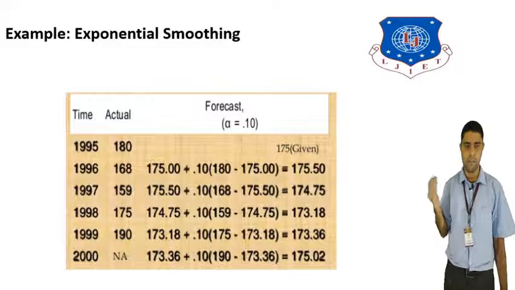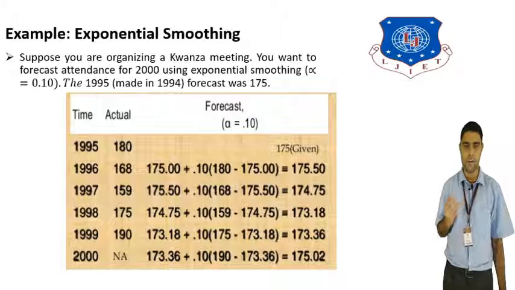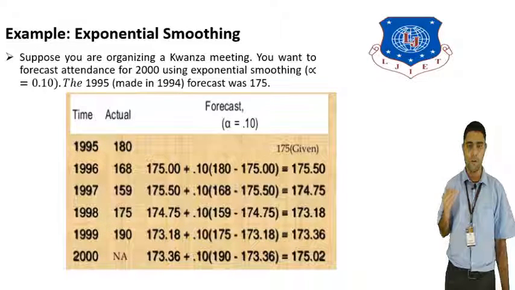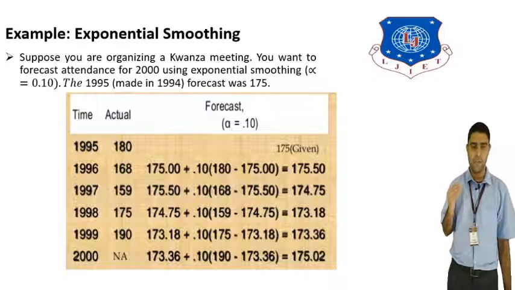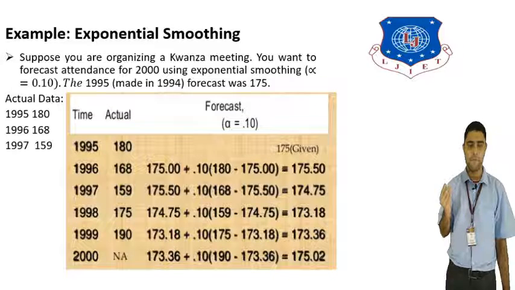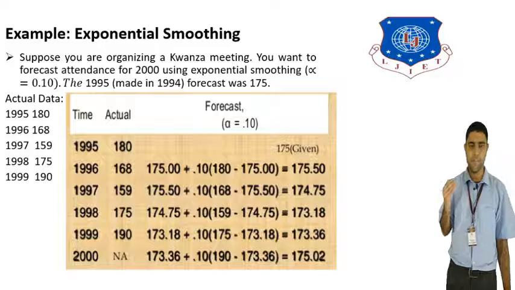So here in the table it is shown. Suppose you are an organizer for a convention meeting. You want to forecast attendance for 2000 using the exponential method. So alpha is 0.10 and the forecast for 1995, made in 1994, is 175. Actual data is given: in 1995 180, in 1996 168, in 1997 159, in 1998 175, in 1999 190. We have to forecast the value for 2000 using the exponential method.